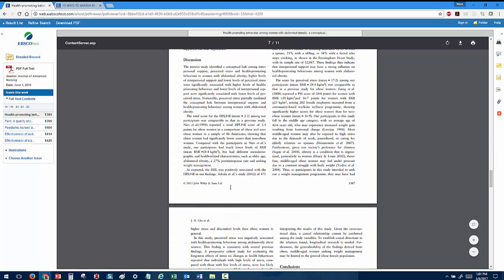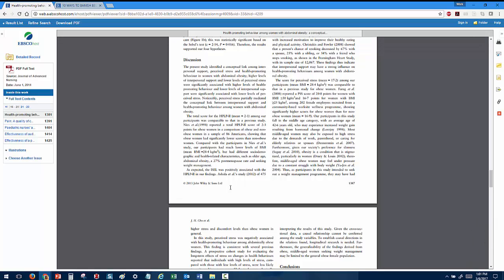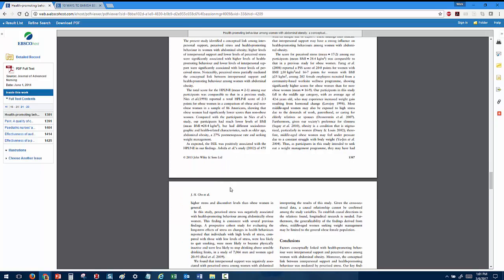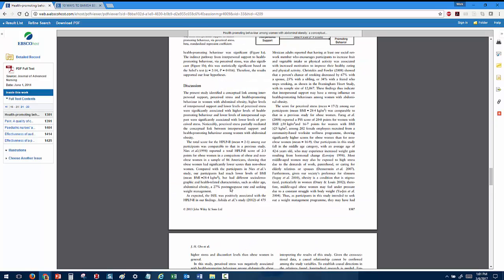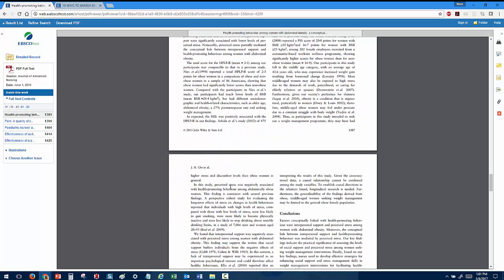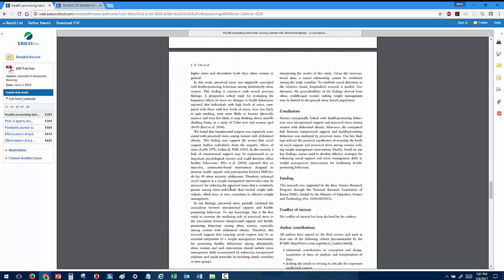Keep scrolling down, you'll see that there is a discussion or an analysis of that data. Does this data actually prove the hypothesis or disprove the hypothesis? Sometimes in a discussion section, you'll see further questions that need to be addressed. So we've realized that our findings are not conclusive in this direction. More study needs to be done. You'll see conclusions here that restate the hypothesis and whether or not it was found to be true.